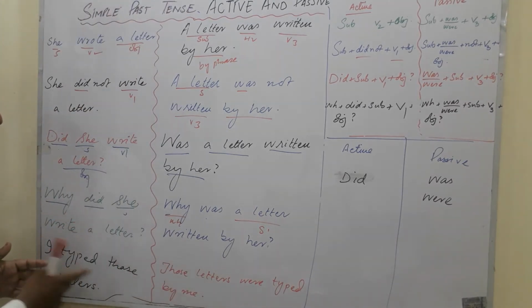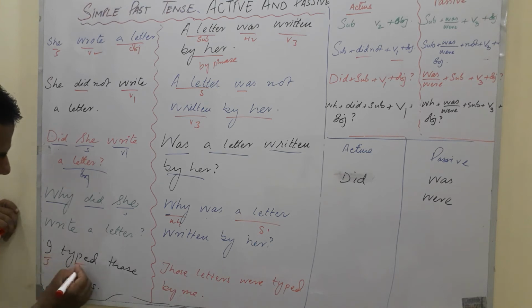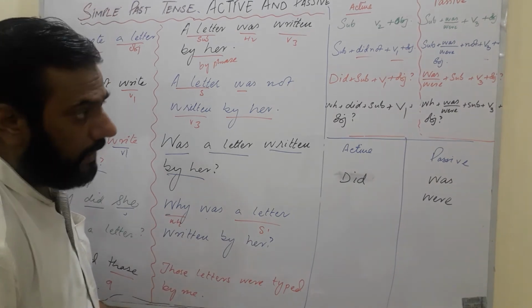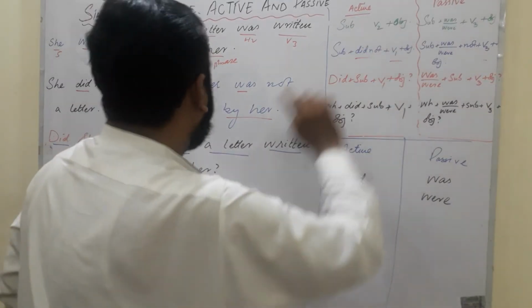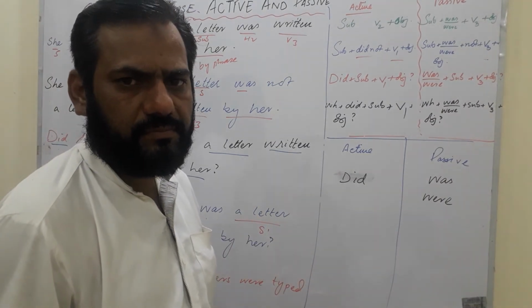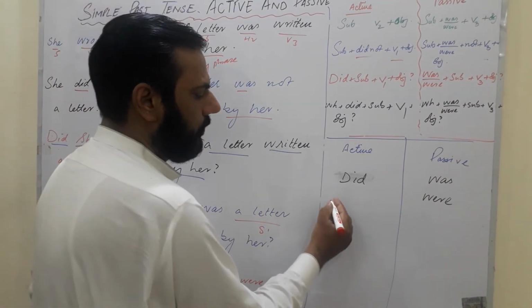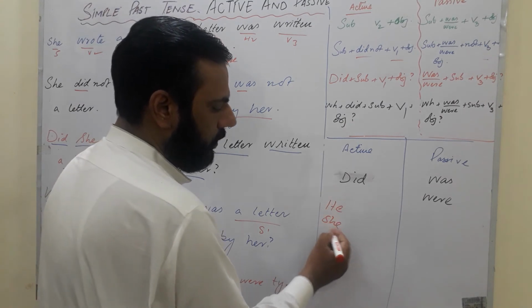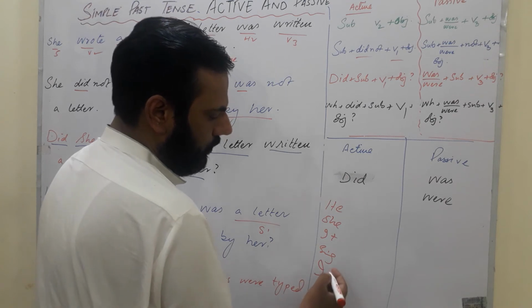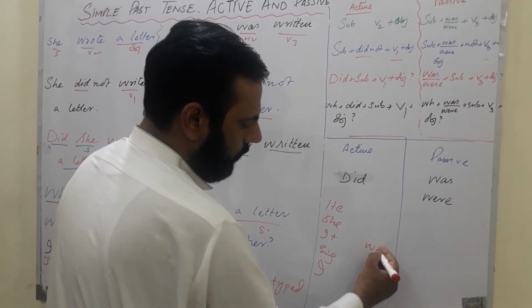Then the last one is, I typed those letters. Look at this sentence: subject, second form, and those letters is the object. So those letters were typed. I told you was and were will be used. Was has been used for the singular: he, she, it, and I. So we are using was.